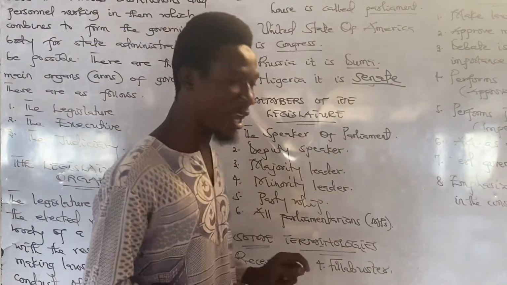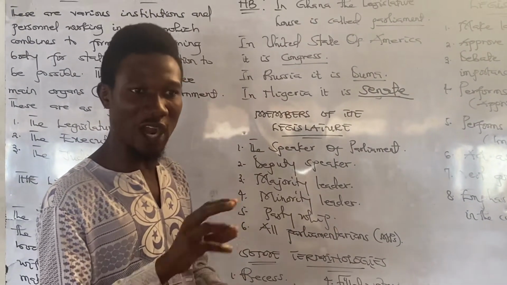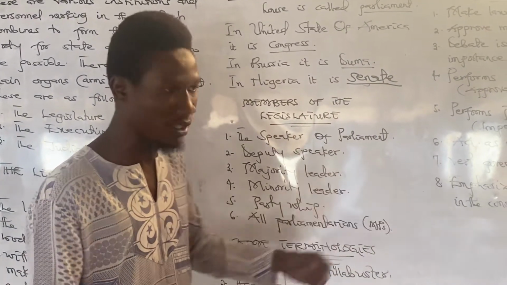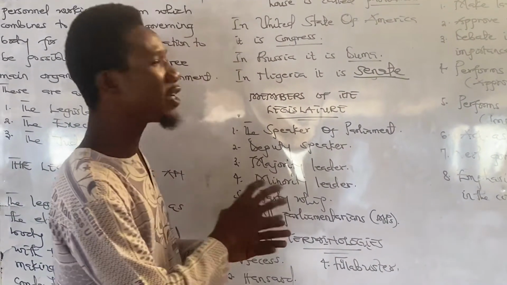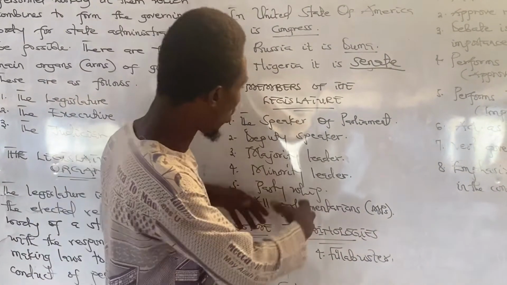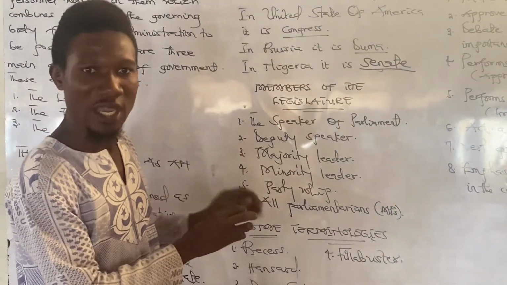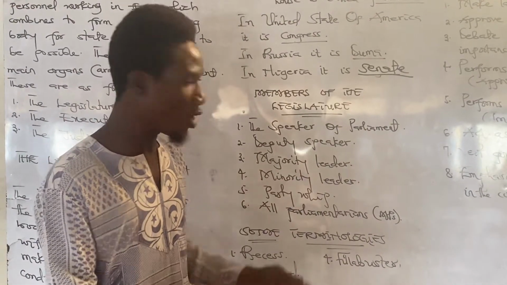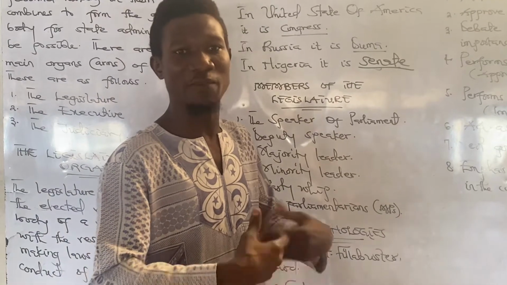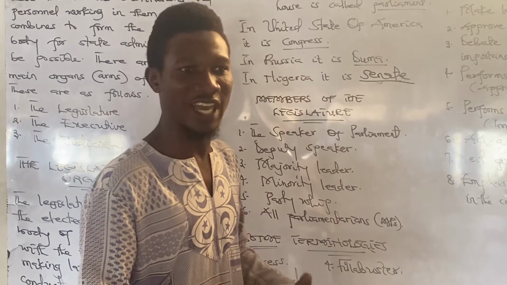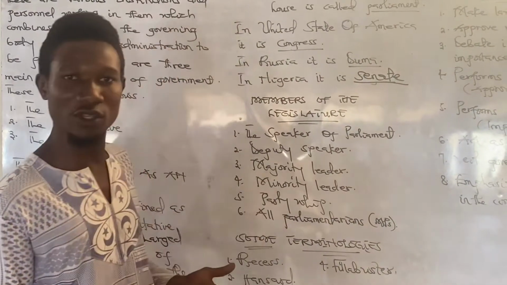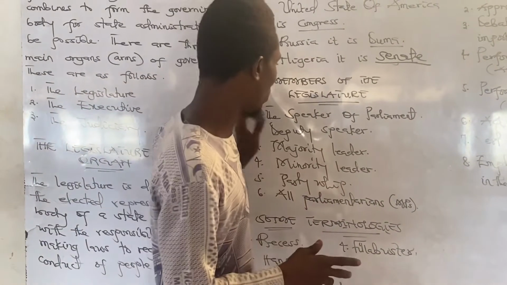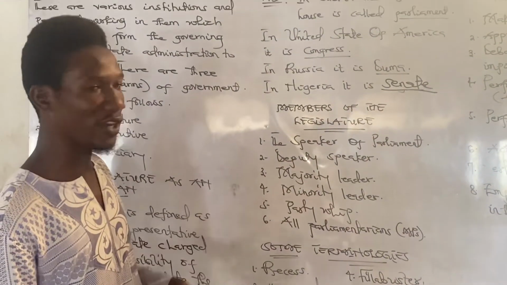But when we talk about the whip, we are talking about an individual that is chosen by the party head in parliament. What he is there doing is that he is going to make sure that all members within the political party are toeing the party line when it comes to discussion or debate, and that they will follow the party always. So you can call him like he's a backbiter or someone that gives a tip-off when you don't follow the party strictly. That is the party way. Then we have all members of parliament, that is our MPs. So these are quickly the members of the legislature.